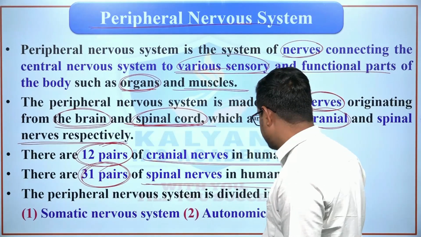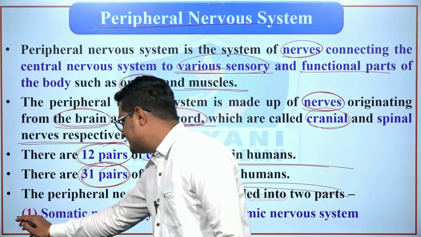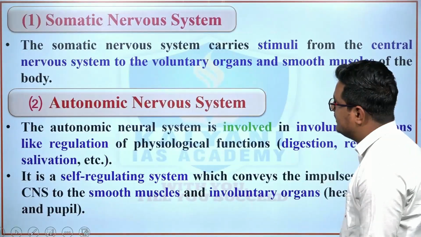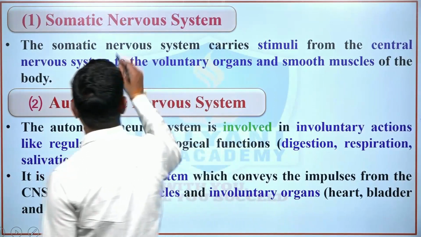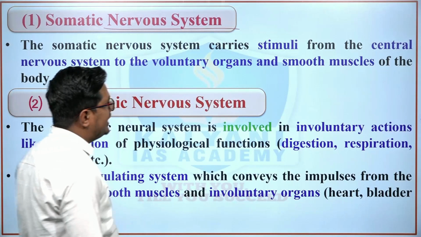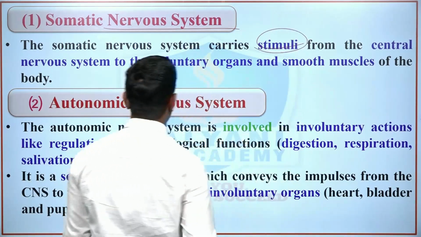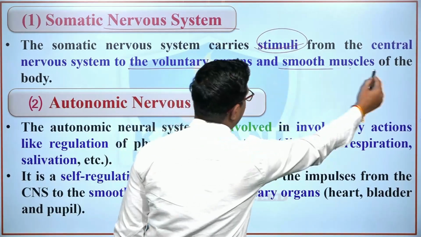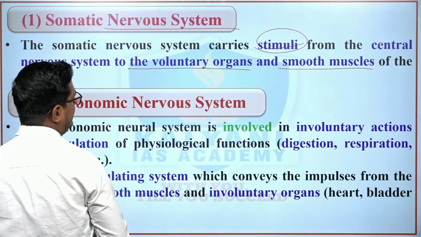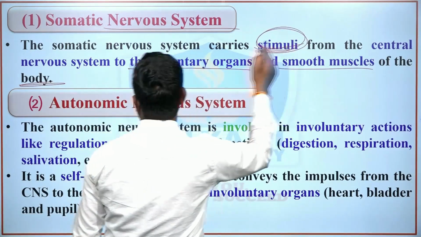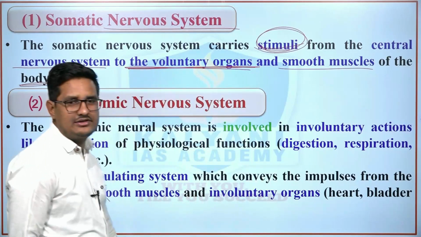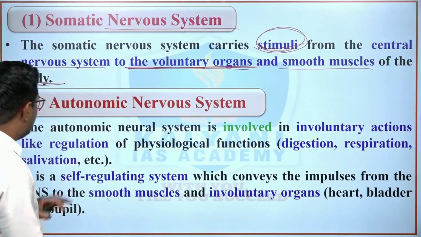The peripheral nervous system is divided into two parts. The first is the somatic nervous system, and the second is the autonomic nervous system. The somatic nervous system carries stimuli from the central nervous system to the voluntary organs and smooth muscles of the body.